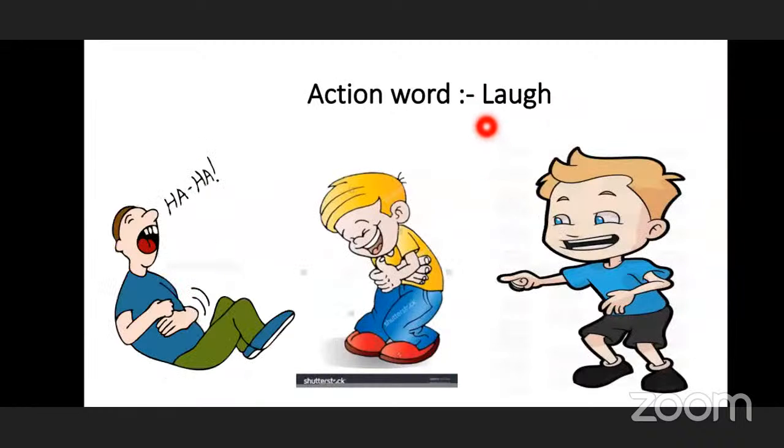Next, the action is LAUGH, laugh. So you can see when you're feeling very happy, you laugh. Sometimes you laugh at jokes. When you listen to a joke, you start laughing automatically. And sometimes you point out somebody who is very funny. If you see a funny thing, you point out and you start laughing, and you find pleasure in laughing at the funny things. You feel something is joking and then you start laughing.